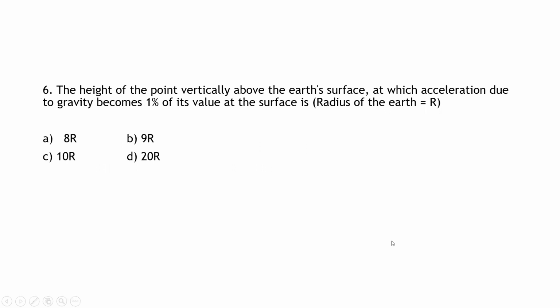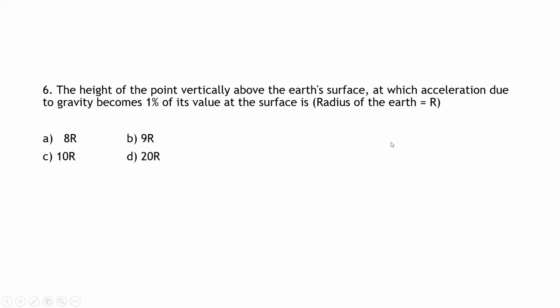Let us see the next question. The height of the point vertically above the Earth's surface at which acceleration due to gravity becomes 1% of its value at the surface is. So what they are saying is, the height at one point where the acceleration due to gravity is becoming 1% of its value at the surface. The radius of the earth is given as R. So here we need to calculate the value of h.